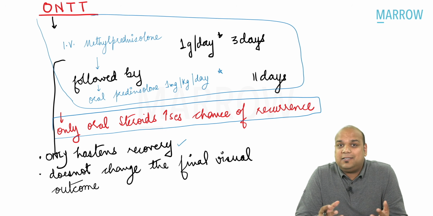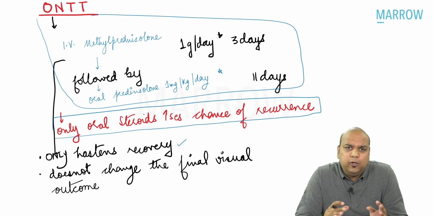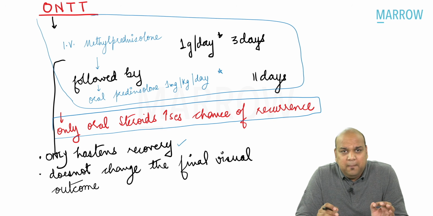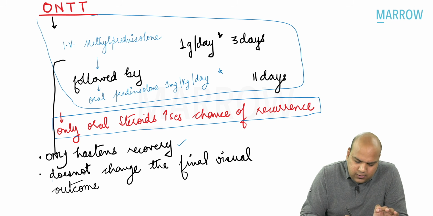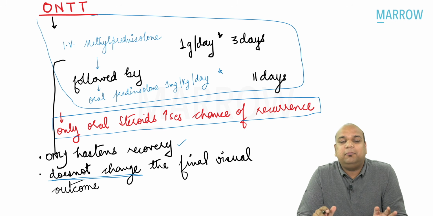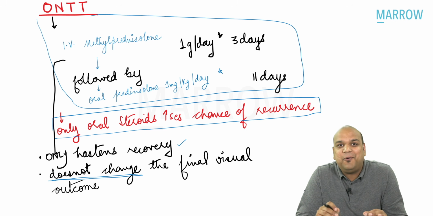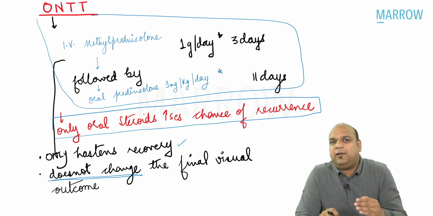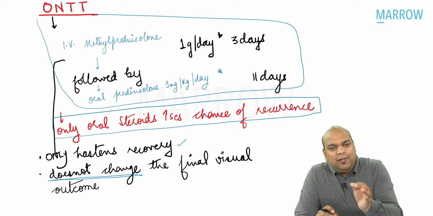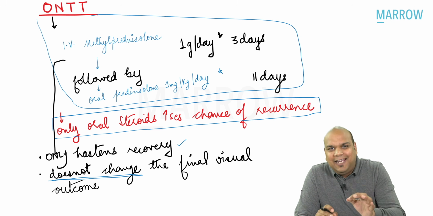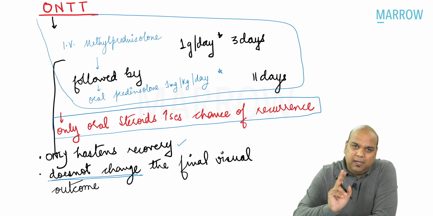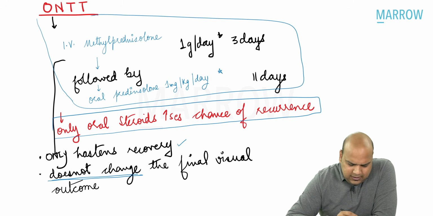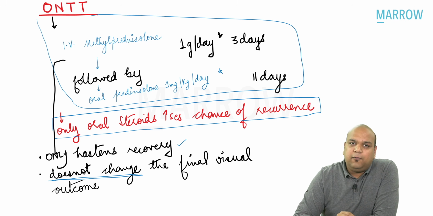But if we need to quicken the recovery to around 2 weeks, then we need to institute this treatment. But please remember, it does not change the final visual outcome. That means it is not going to improve the final visual outcome. The final visual outcome will be the same, whether you have given steroids or not. All you are doing is shortening the time that the patient is suffering. Am I making myself very clear here? Yes. And that's all about the treatment of optic neuritis.